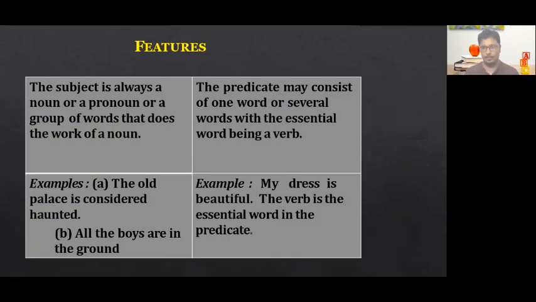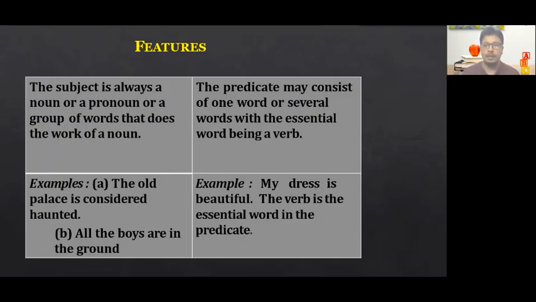Now, predicate may consist of one word or several words, with the essential word being a verb. Every sentence should have a verb. We shall discuss verbs in detail in the coming classes. If there is no verb, then that is never called a sentence. Now let's see an example. My dress is beautiful. The verb is the essential word in the predicate. We are talking about what? My dress.